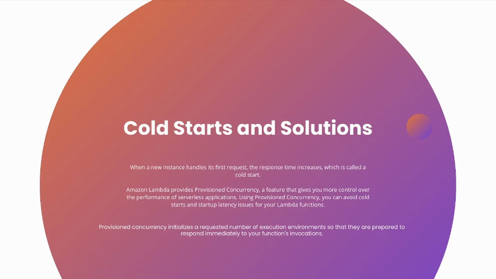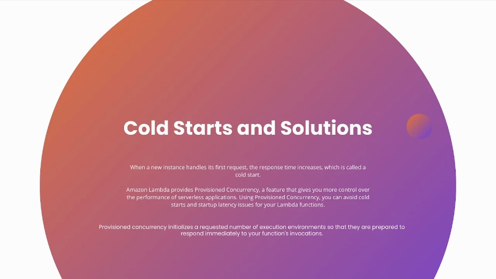So that's why a cold start can occur. But with provisioned concurrency, it's going to make sure that it already gets all that it needs to run your code at all times. So it makes sure that all requests are served in a proper response time, a low response time, low latency.